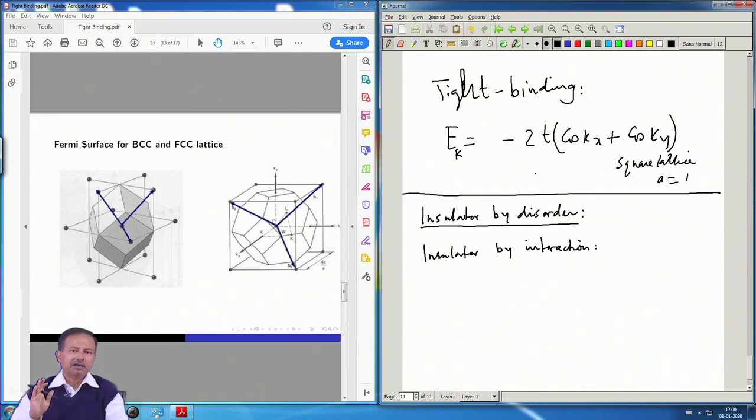That nature has changed, and the states that one lands up with disorder are localized, they are exponentially decaying, and so that is one mechanism by which you can have an insulator, starting from a metal.